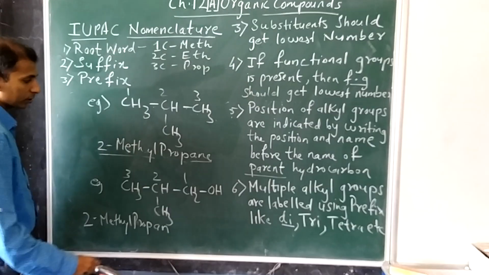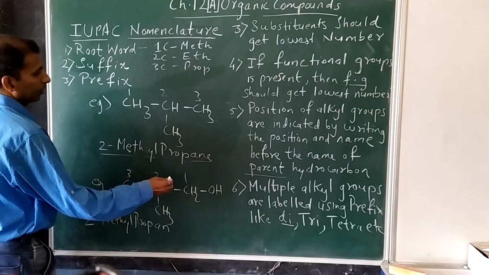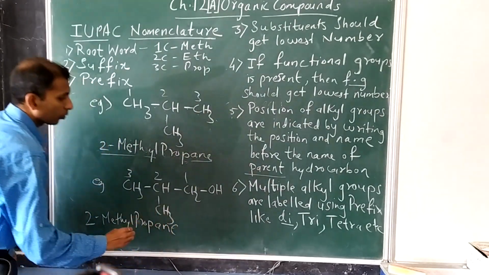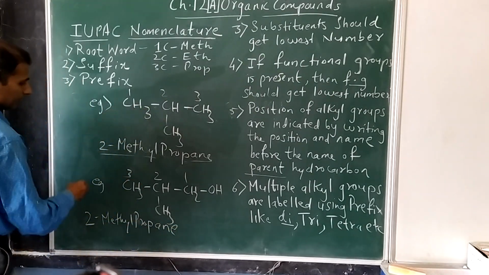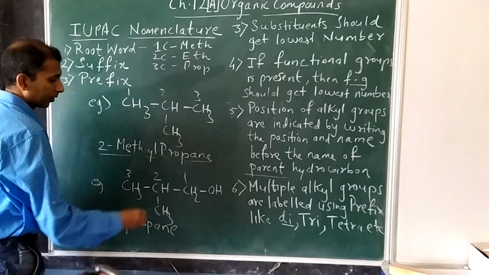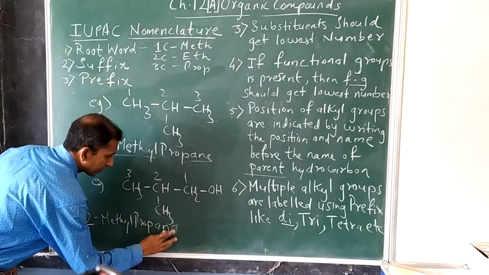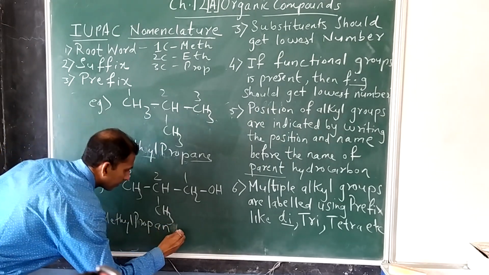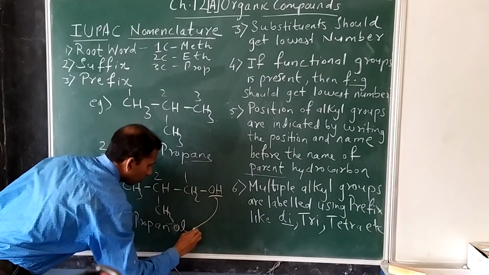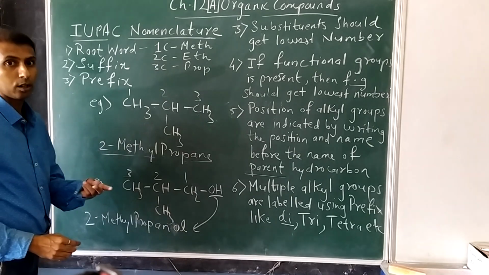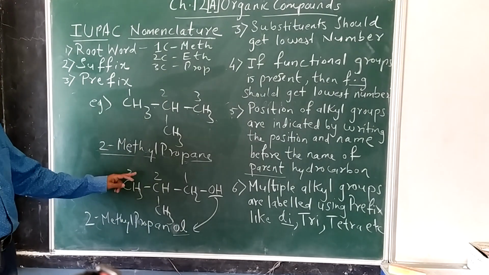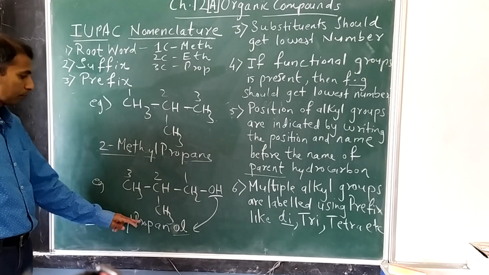propane. We can't write propane here because now we have a functional group. If the functional group was not there, the name would have been propane, but we have an OH group here. That's why you have to replace this e by the suffix ol for this OH group, which is alcohol, ol. So we write down ol here. So the IUPAC name of this particular compound is 2-methyl propanol.